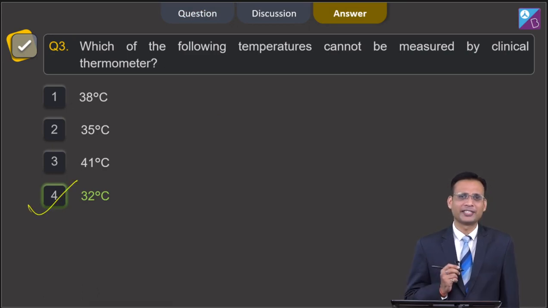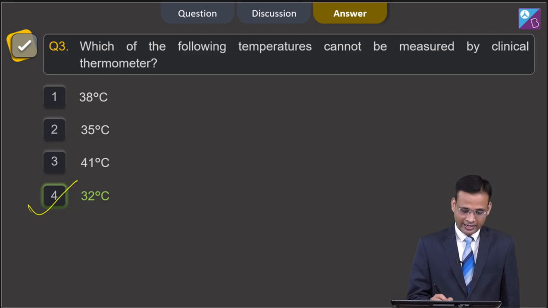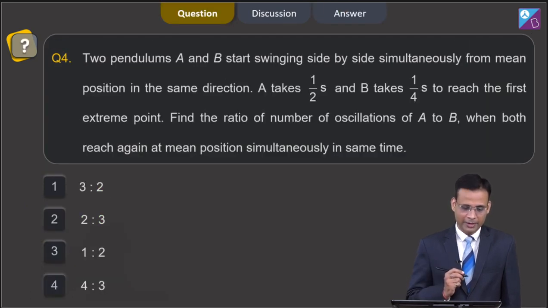Now moving to our next question, which is question number 4, and this question belongs to chapter motion and time. According to the question, two pendulums A and B start swinging side by side simultaneously from mean position in the same direction. A takes 1 by 2 seconds while B takes 1 by 4 seconds to reach the first extreme point, and we have to find the ratio of the number of oscillations of A and B when both reach the mean position again simultaneously in the same time.